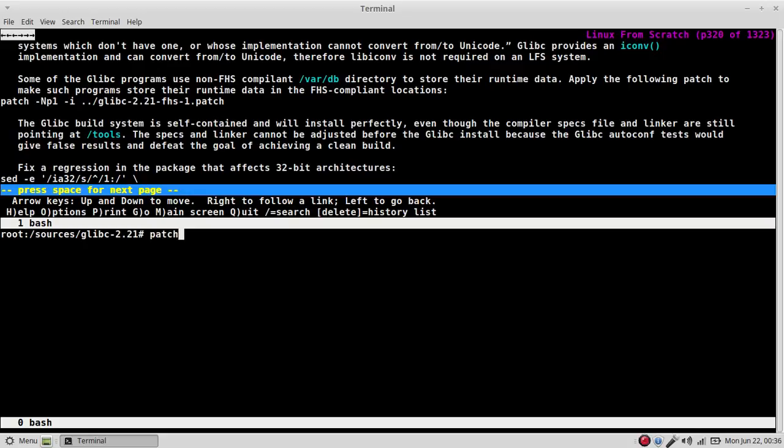I need to say patch. patch -Np1 -i glibc 2.21 fhs patch. Let me say sed -e ia32, s, caret, 1 stop. Let's check that out.